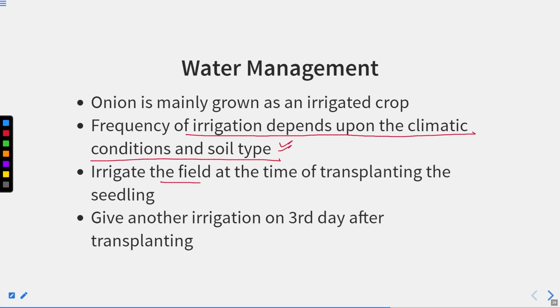Irrigate the field at the time of transplanting the seedlings, and give another irrigation on the third day after transplanting. So before transplanting, you have to irrigate the field, and once you have transplanted the seedlings, then after the third day you have to give another irrigation.